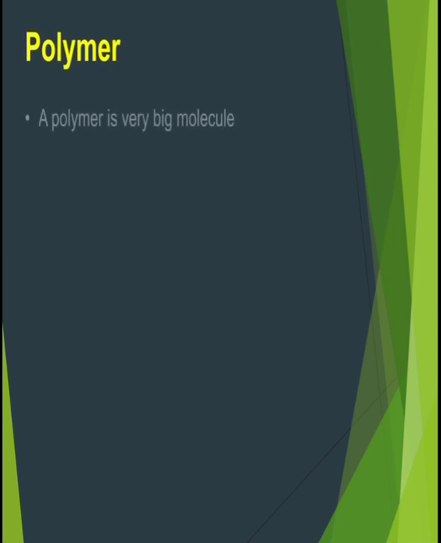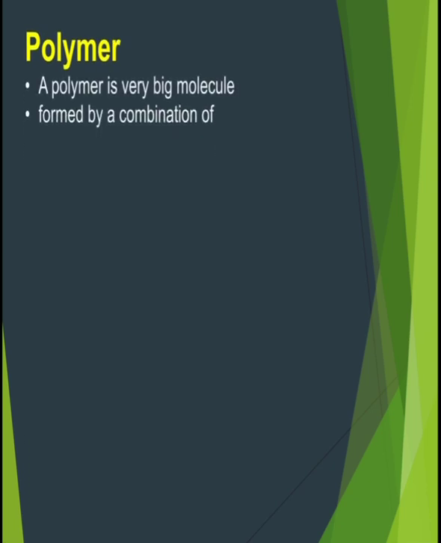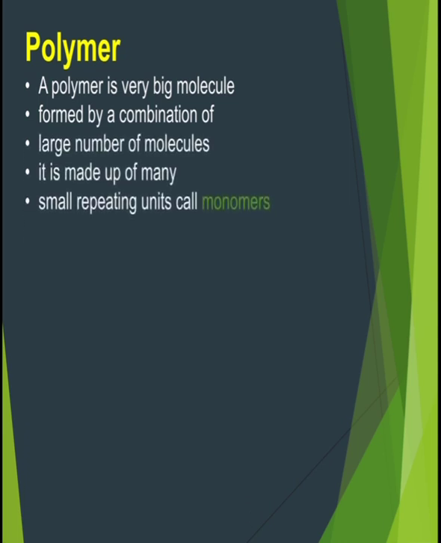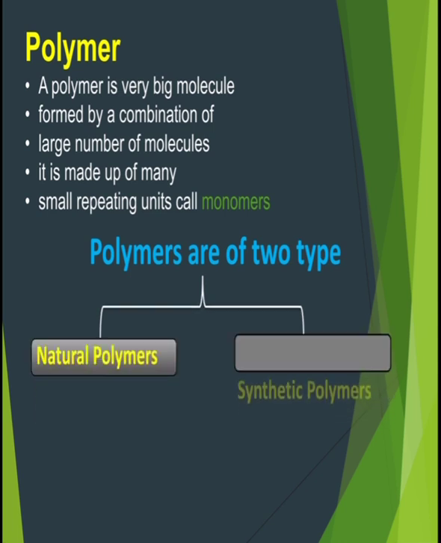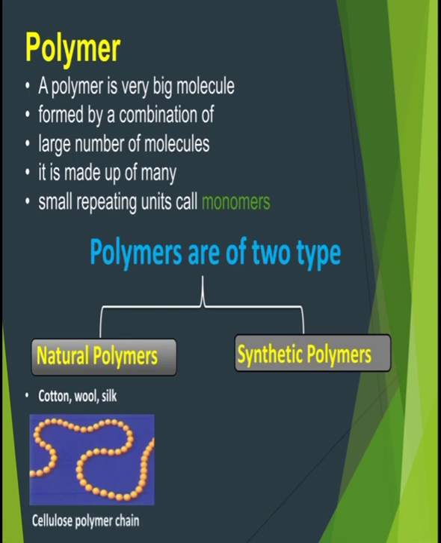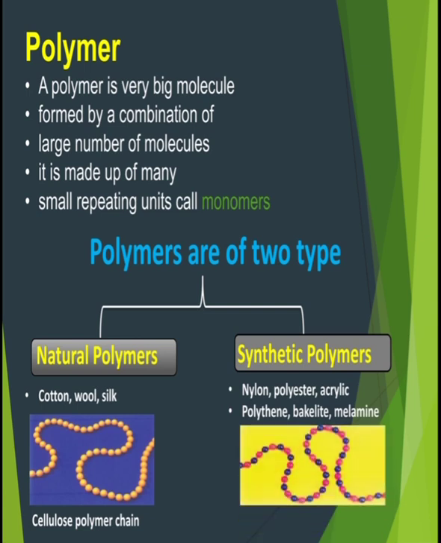Now, polymer. A polymer is a very big molecule. It is formed by a combination of a large number of molecules. It is made up of many small repeating units called monomers. Polymers are of two types: natural polymers and synthetic polymers. Natural polymer examples are cotton, wool and silk. Here a cellulose polymer chain is given. Nylon, polyester, acrylic, polythene, bakelite and melamine are examples of synthetic polymers. Here a nylon polymer chain is given.